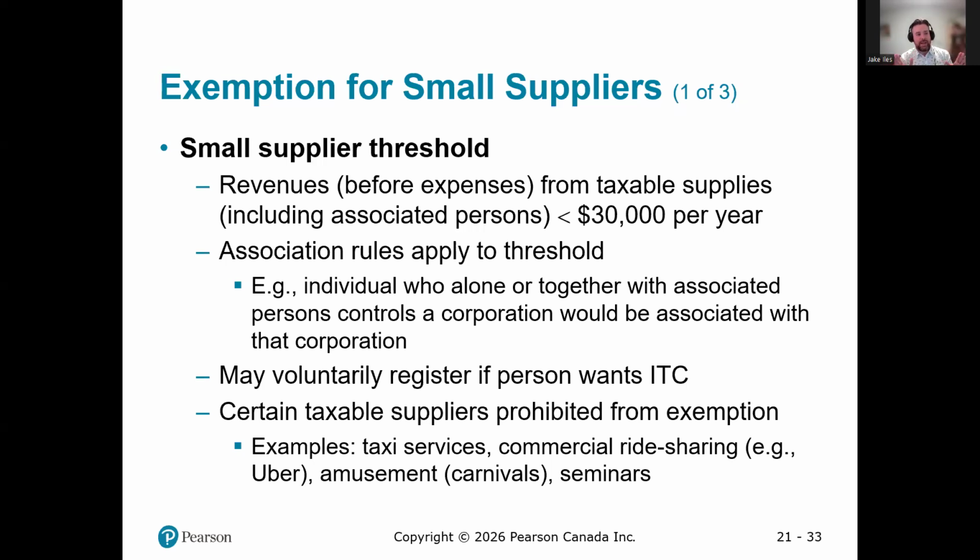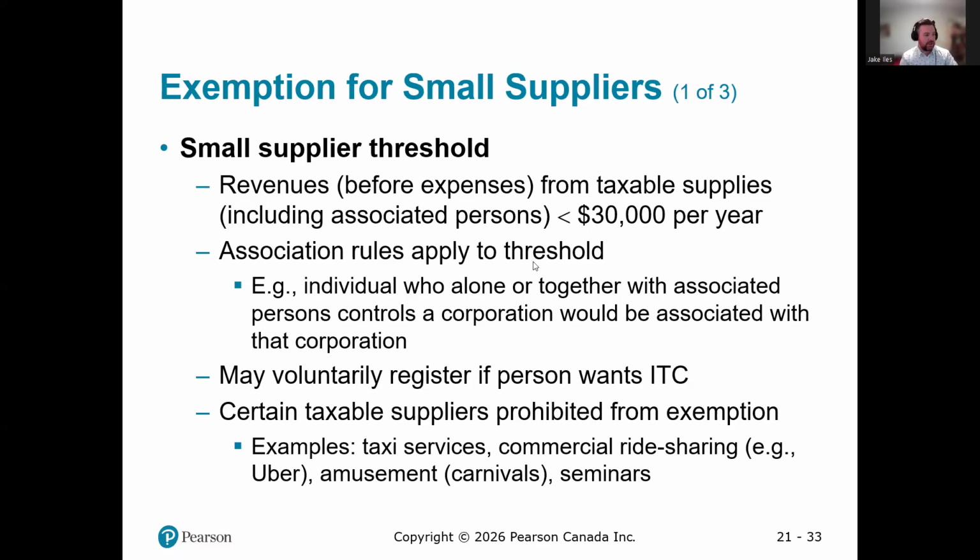Let's say a company makes $20,000 in one year and $20,000 in the next; they wouldn't need to register for sales tax. But if they earned $20,000 at the end of one year, say in the last quarter, and then earned another $20,000 in the first quarter, combined those quarters are $40,000. Now we're over the threshold. So they don't just look at a calendar year, they look at 4 continuous quarters. If those 4 quarters ever reach over a $30,000 threshold, then you need to register for HST.